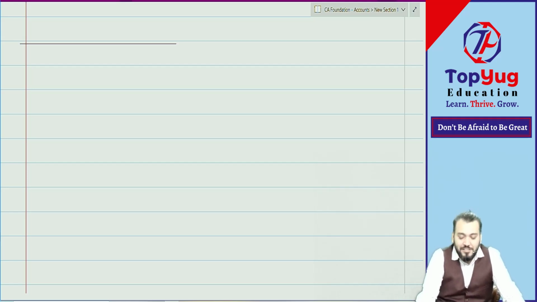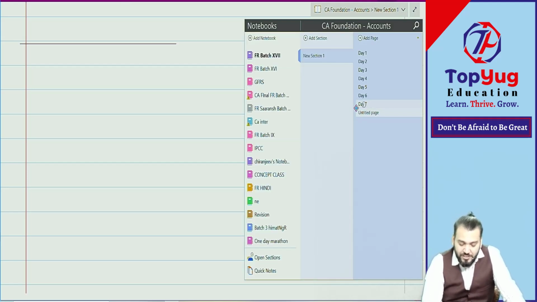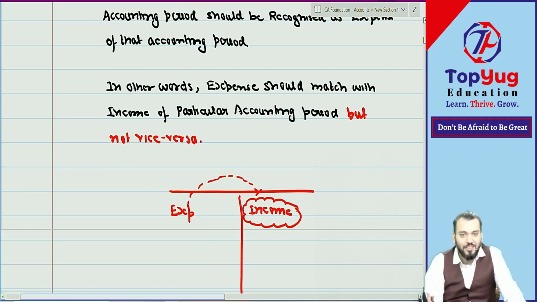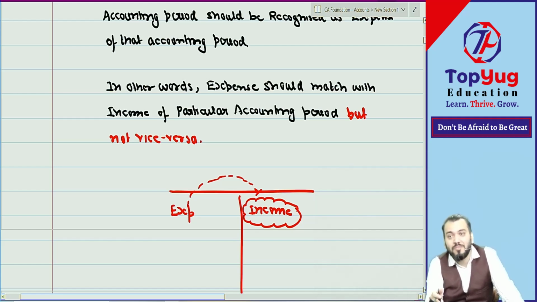Very good. Now, last class we discussed a very important concept, the matching concept. I hope you have understood. Correct? Yes, sir. So let us revise. The matching concept means expenses which are incurred to generate income of the current accounting period should be recorded in that accounting period only. It means expenses should be matched with the income of the current accounting period. We match expense with income, not vice versa.